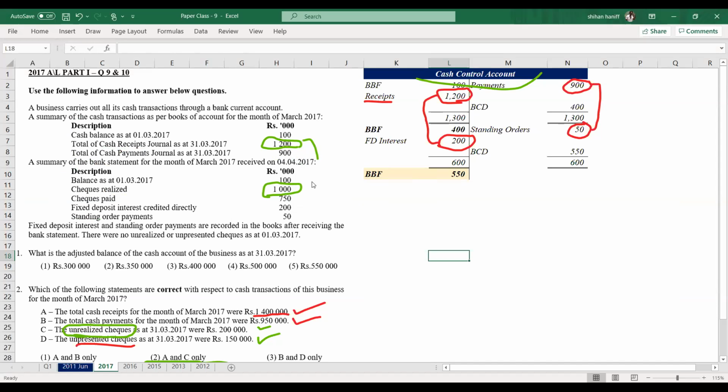So the difference between these two is 200. Deposited 1,200 but realized only 1,000. That means 200 unrealized checks. Same way we take 900 and 750. Then unpresented check is 150.